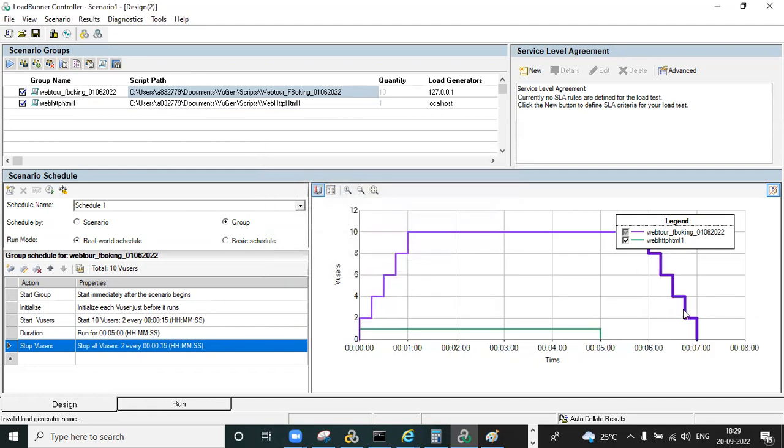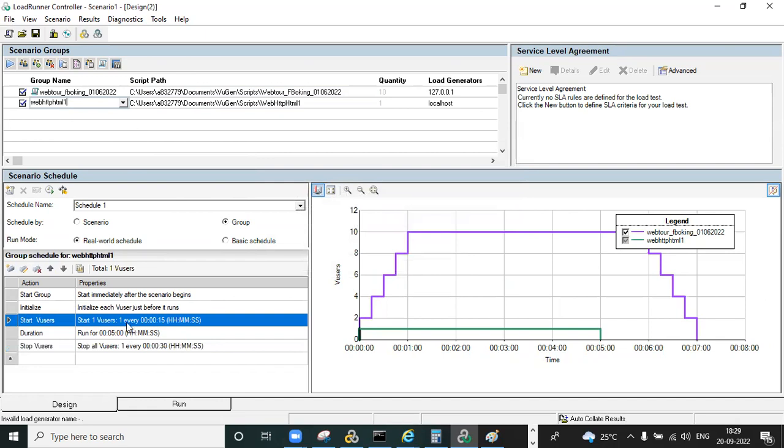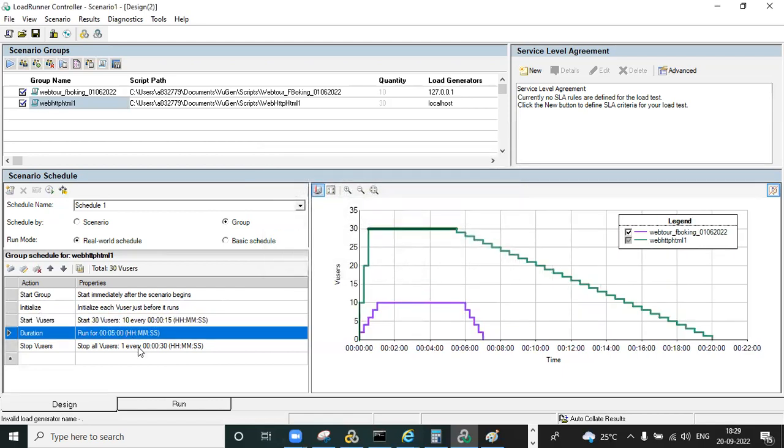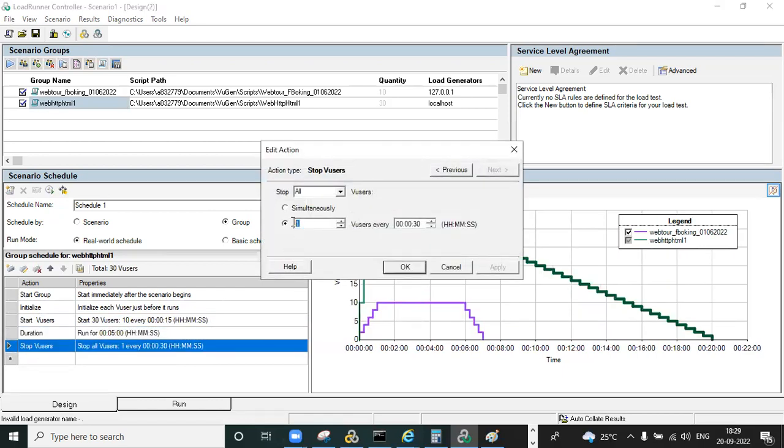See, now this is completed. Now this scenario you can design differently: you can click on this and give the number of users as 30, and you can give every 10 users. Okay, we are giving 15 seconds, and the duration. Okay, and you can give every 10 users in 10 seconds.